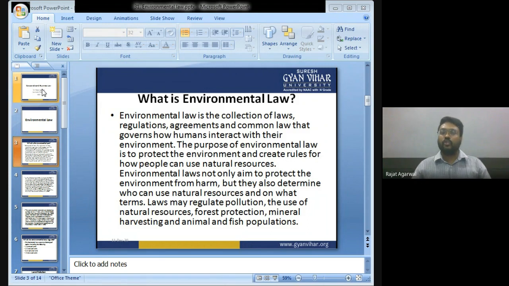For example, you should not spread pollution. You should keep the water clean. You should not kill the animals. All these are rules which are made to protect the environment. Laws can regulate pollution, the use of natural resources, forest protection, mineral harvesting, animal and fish population.